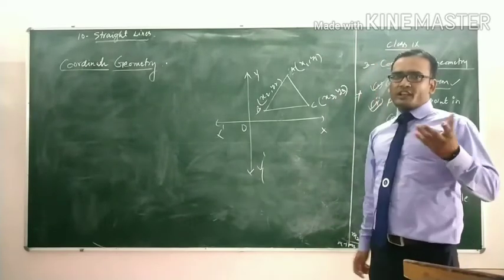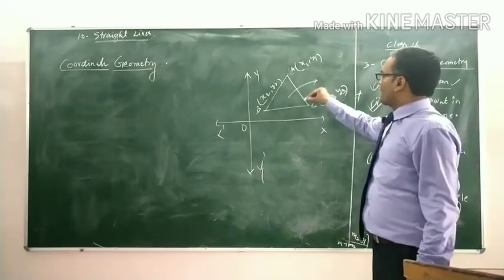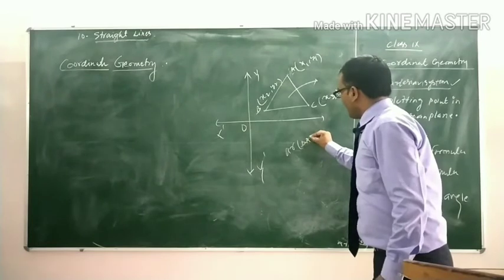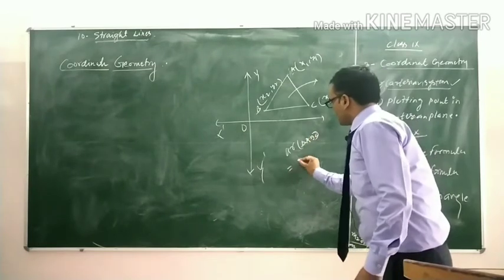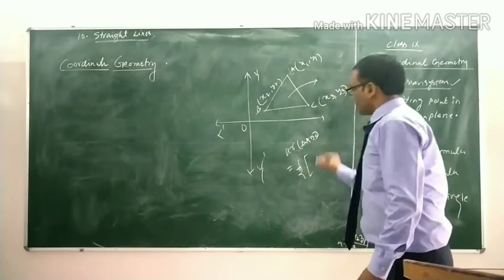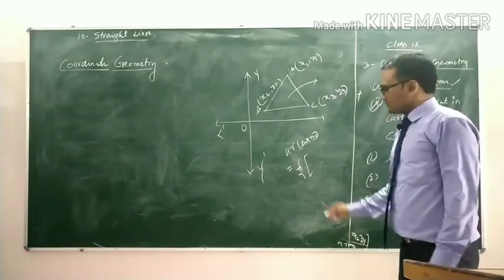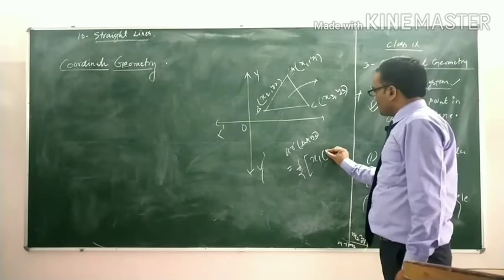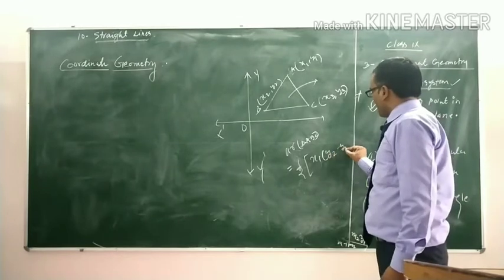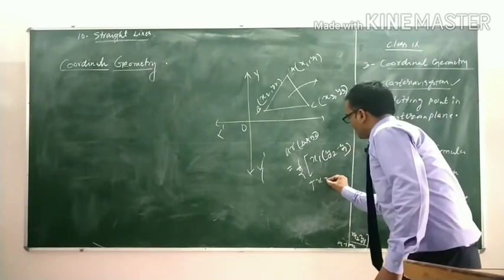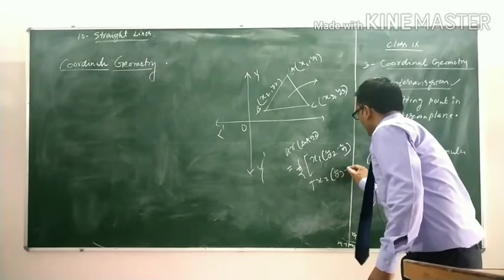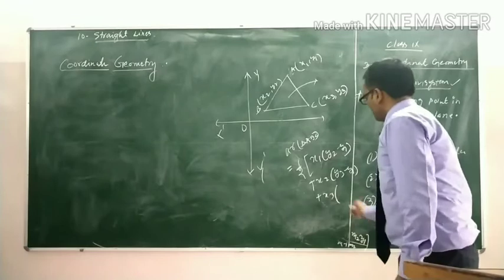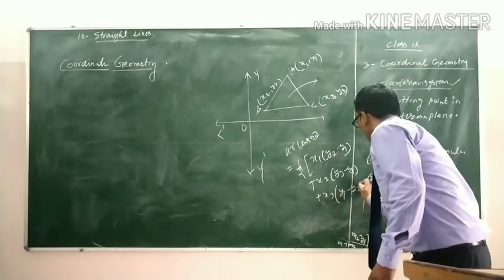Then we can find the area of triangle ABC is equal to half into x1 into (y2 minus y3) plus x2 (y3 minus y1) plus x3 (y1 minus y2).